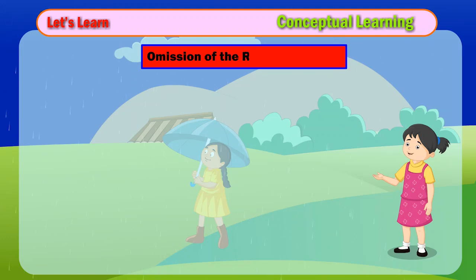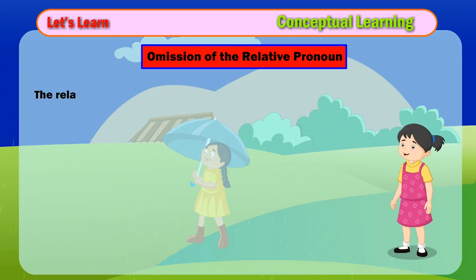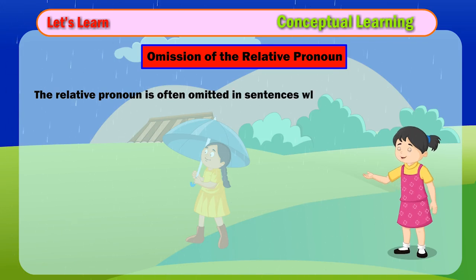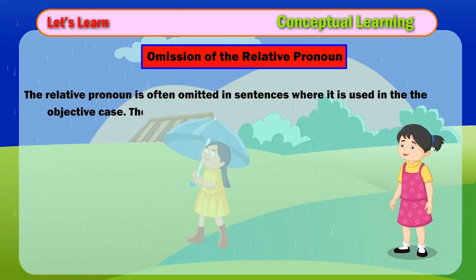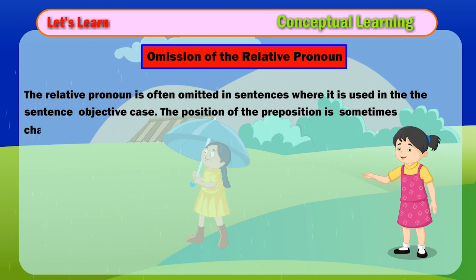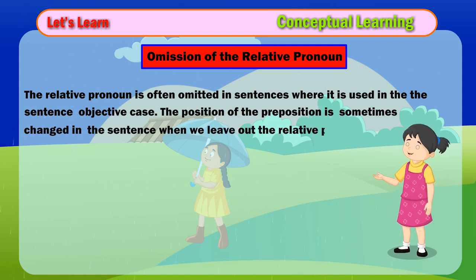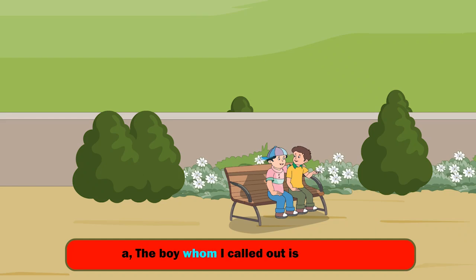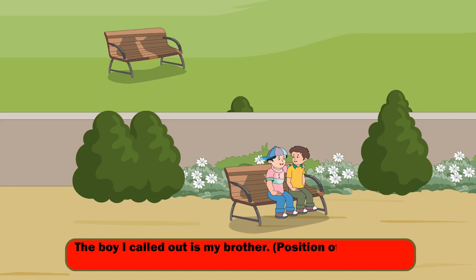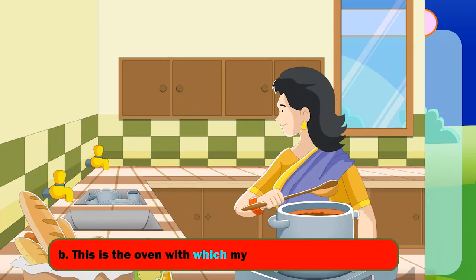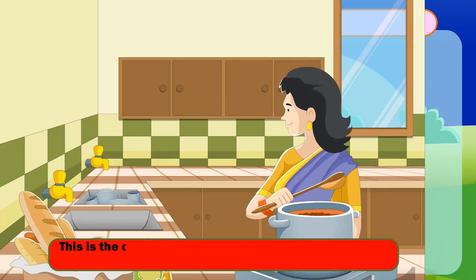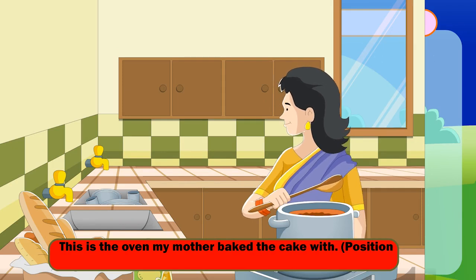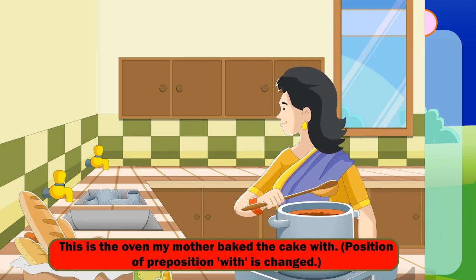Omission of the relative pronoun. The relative pronoun is often omitted in sentences where it is used in the objective case. The position of the preposition is sometimes changed in the sentence when we leave out the relative pronoun. Examples: A. The boy whom I called out is my brother. The boy I called out is my brother. Position of preposition out is not changed. B. This is the oven with which my mother baked the cake. This is the oven my mother baked the cake with. Position of preposition with is changed.